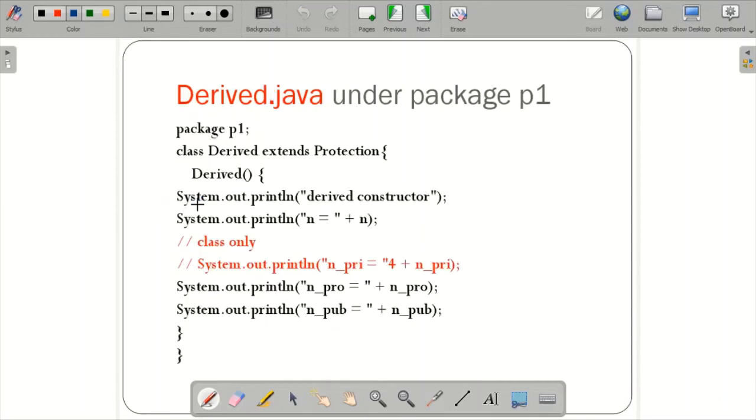So what is happening over here? System.out.println n equal to plus n. So this is valid. Why? Because if you remember, default is allowed over here.